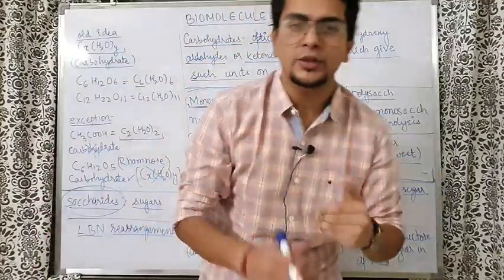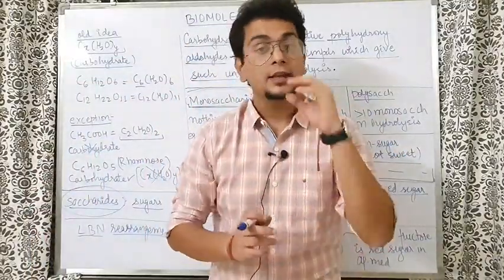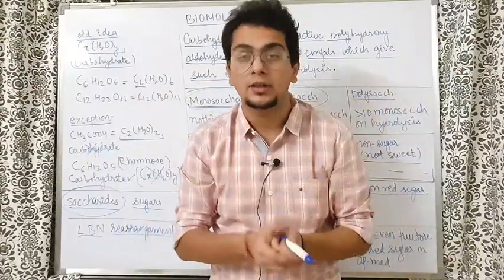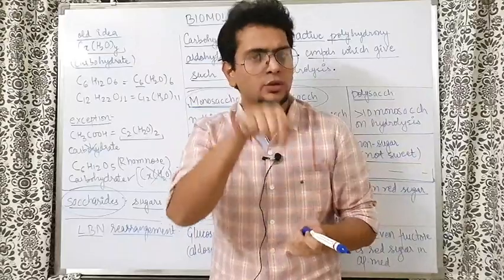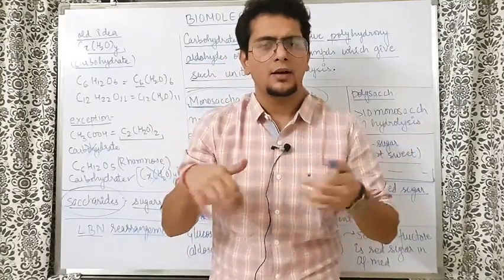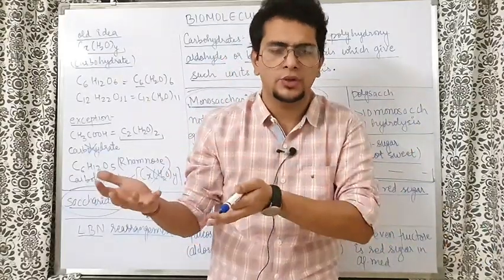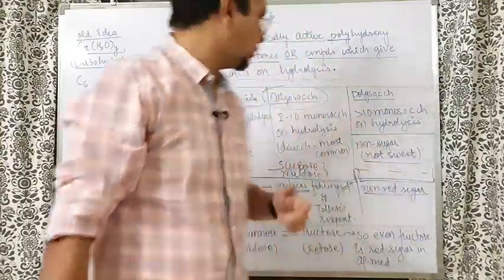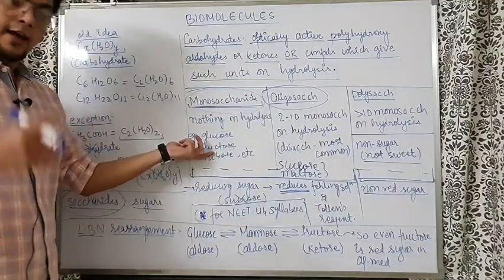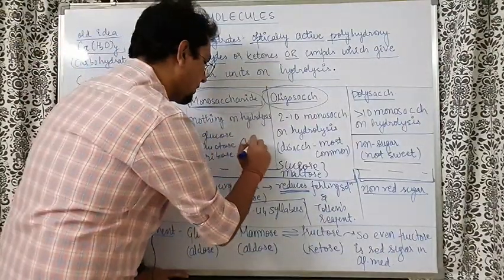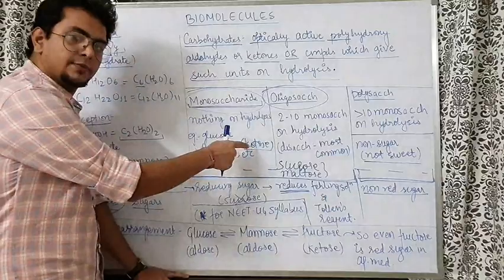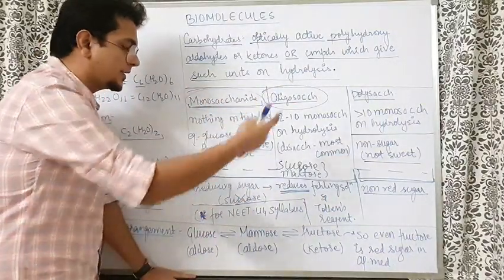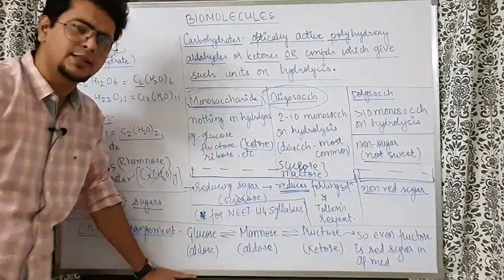Now if your organic chemistry is okay, then the question might come: sir, fructose is a ketose. You just now told that fructose is a ketose. It has a ketone functional group. And sir, you also told just now that aldehydes can reduce Tollens reagent and Fehling solution, but not ketones. Then how is it possible that fructose, a monosaccharide and a ketose, is reducing? You said monosaccharides are reducing sugars. So how is it possible that a ketose is able to reduce Fehling solution and Tollens reagent?